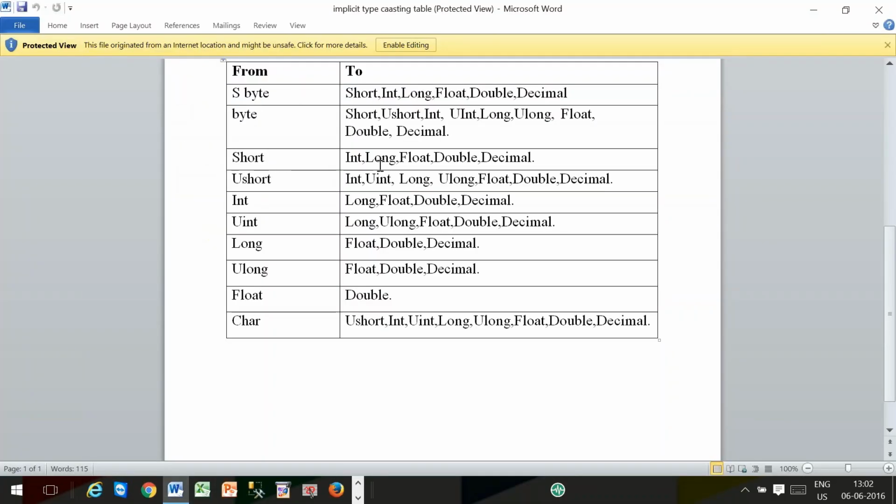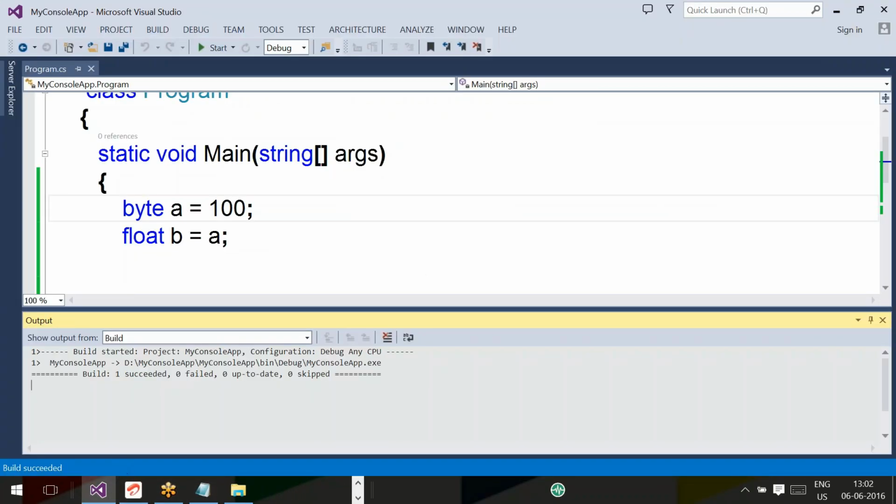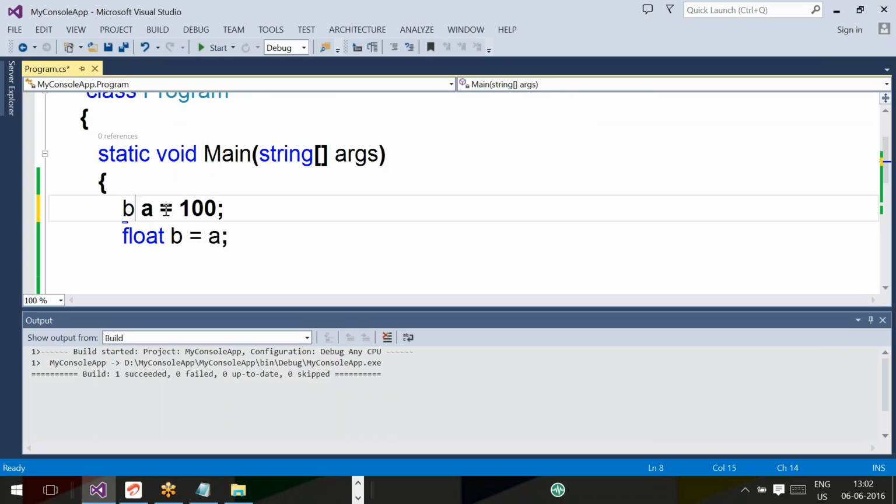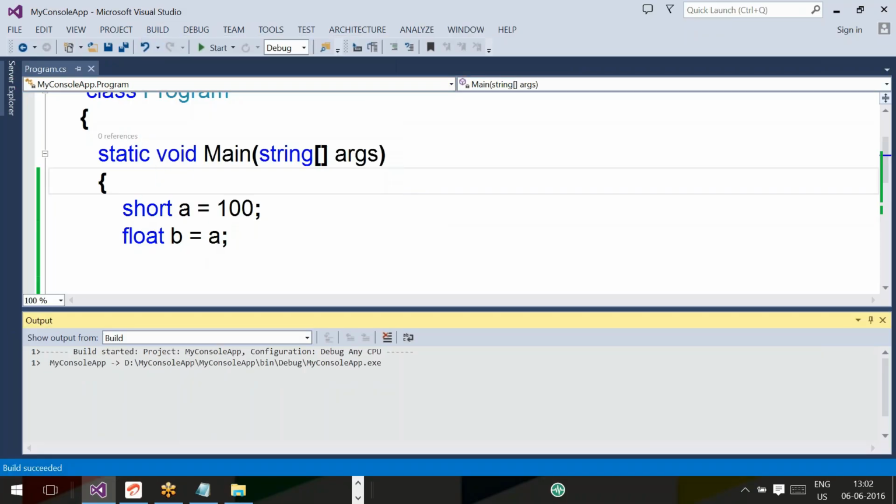So here a big list is there. We can't check everything. I will give you this document; you can check when you are free. Short to int, long, float, double, decimal. Let's try from short. Short a equal to 100, assign to float. Now, no issues.